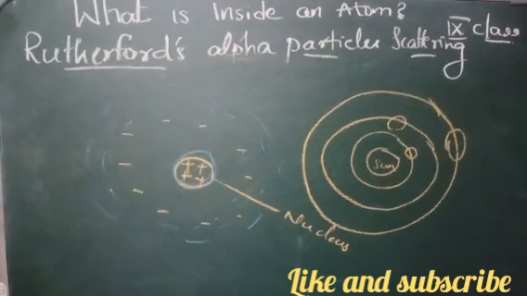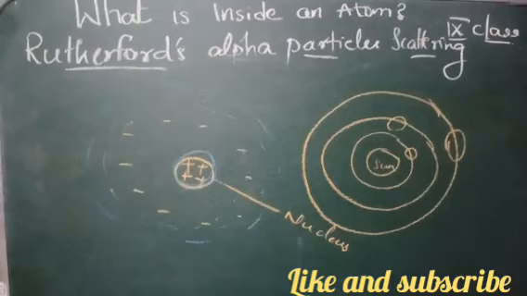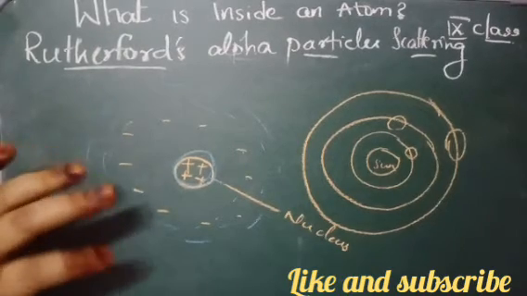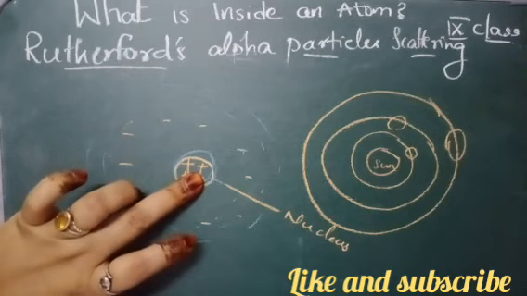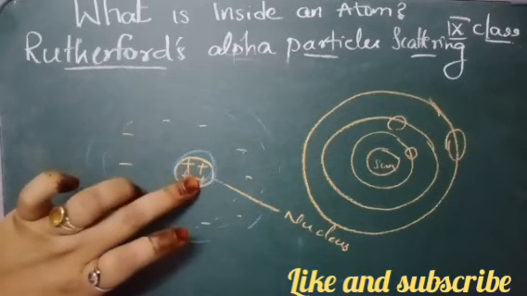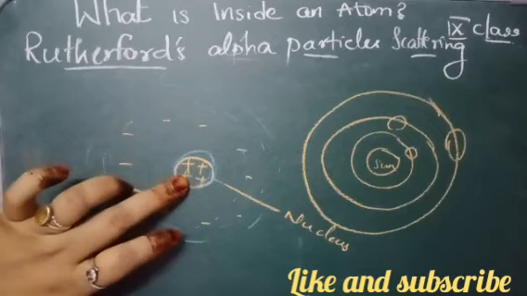So this is the experiment conclusion given by Rutherford. And what did he say? He said that most of the space is empty and all the positive charges are at the center of the atom.